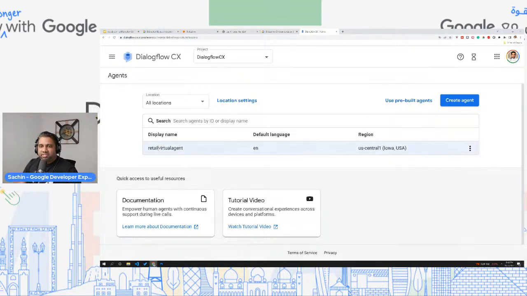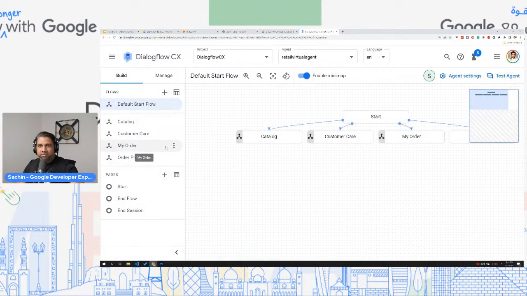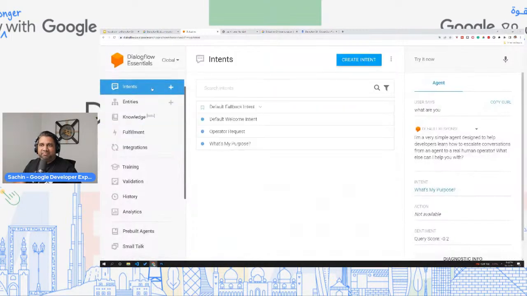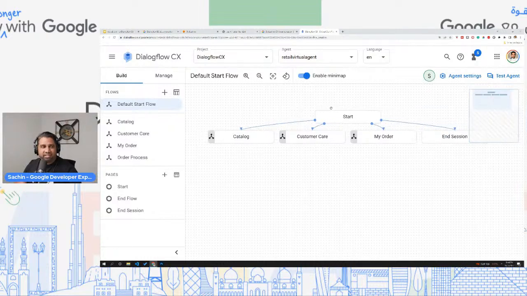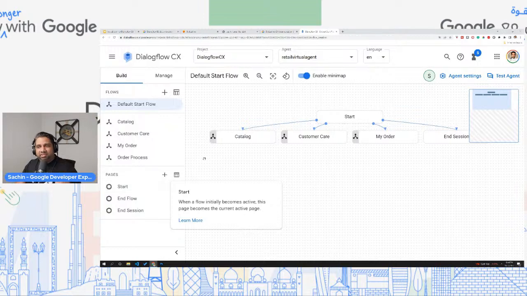Okay, so let me just click on this. So I'm sure you're gonna be excited about this, because compare this one where we've only had to design with intents and entities, and look at this one. So this is the visual flow builder that we are talking about. Everything that you're seeing over here can be visualized. Every conversational turn can be really understood, and you can work on it.